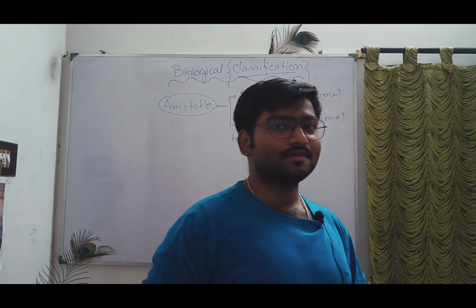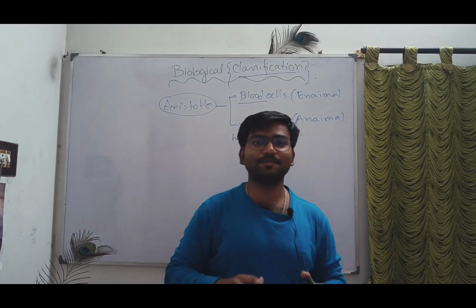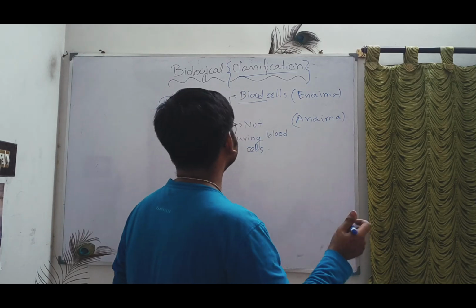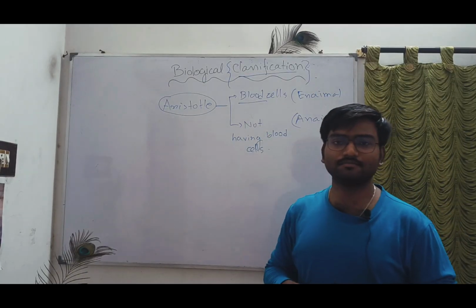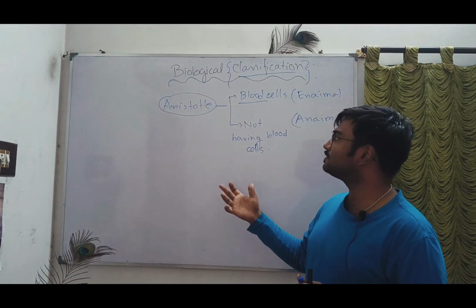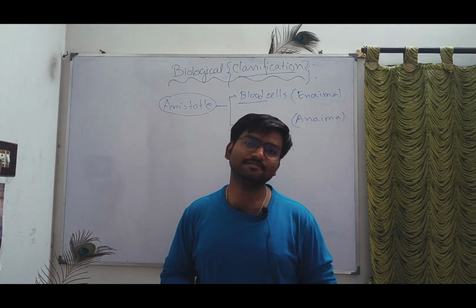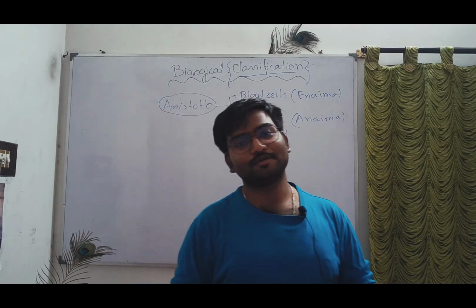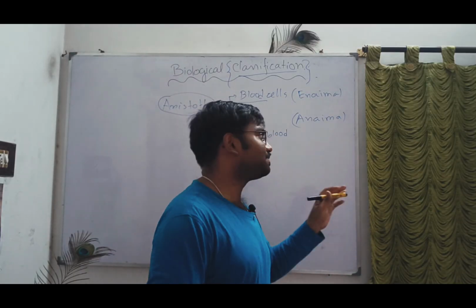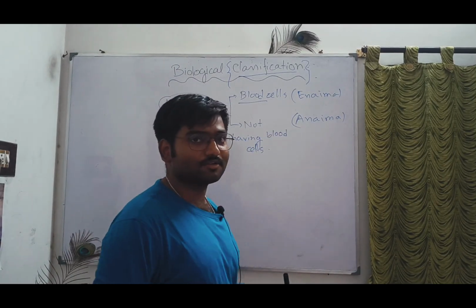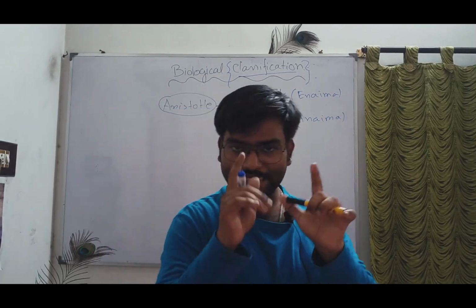Classification means I am classifying different objects depending upon different characteristics. But in this regard, there was a certain kind of mismatch. For that reason, other scientists came to clarify this. I will also explain those things in the class step by step. So those having blood are called enaima, and those not having blood are called anaima. Got it? Get the point?